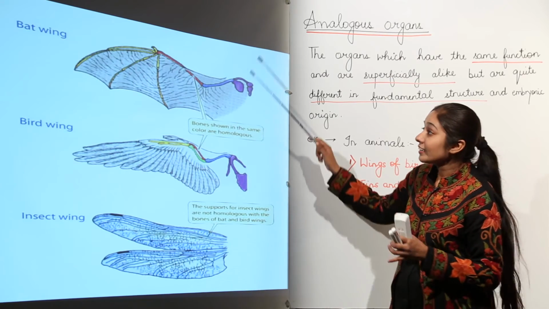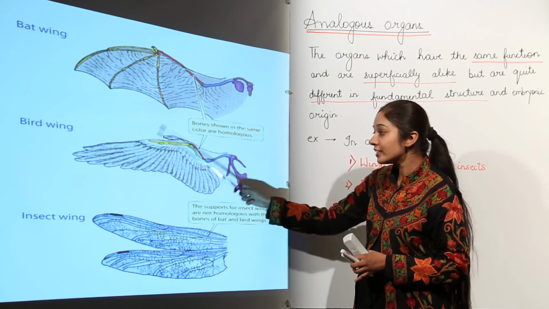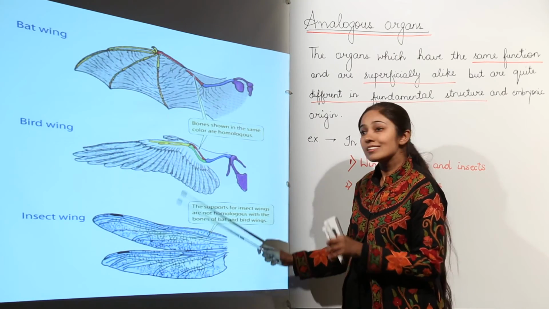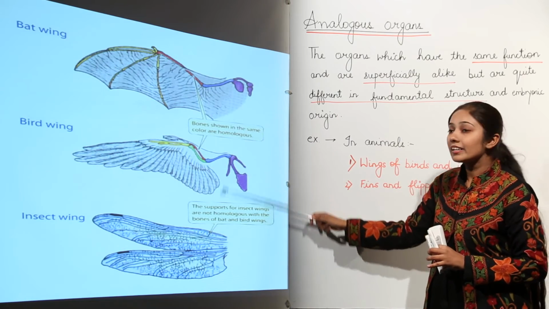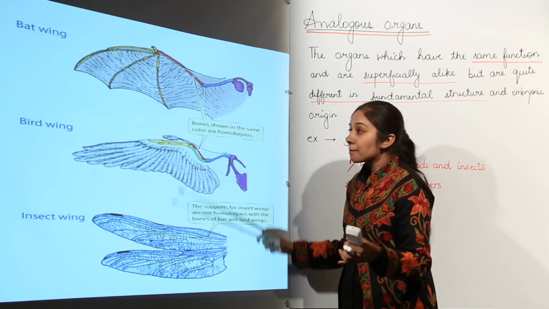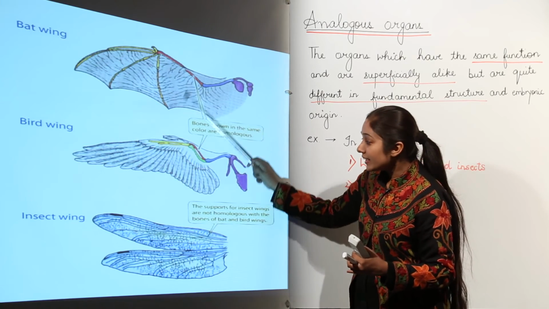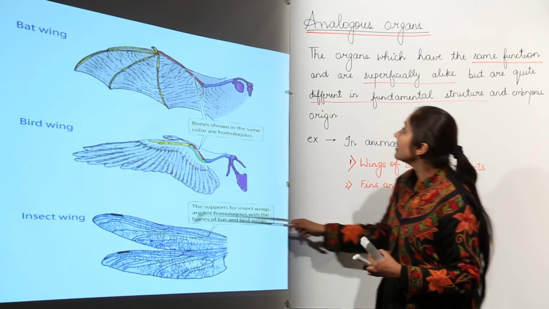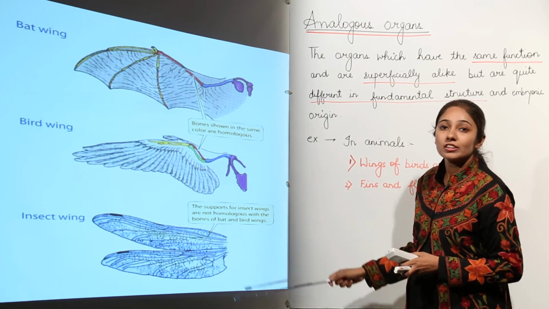But still the function in case of the bat's wing, the bird's wing and the insect wing is the same. All these three structures are helping the organism to fly. But the basic structure is not the same. That is why these are analogous to each other. So they are an example of analogous organs.